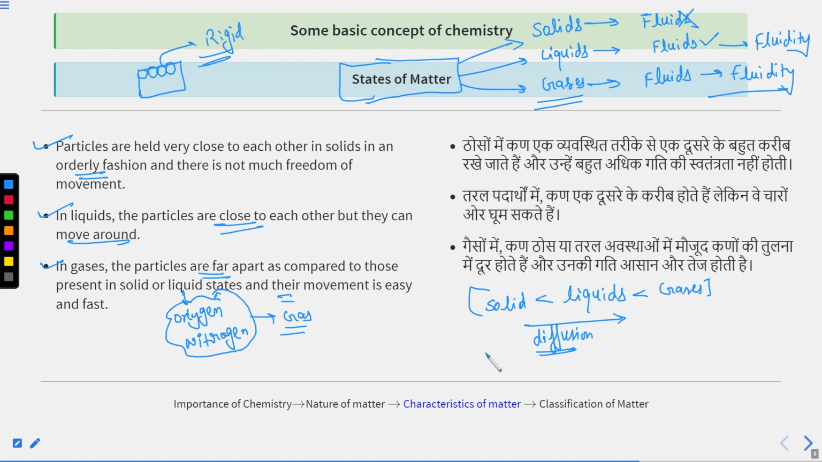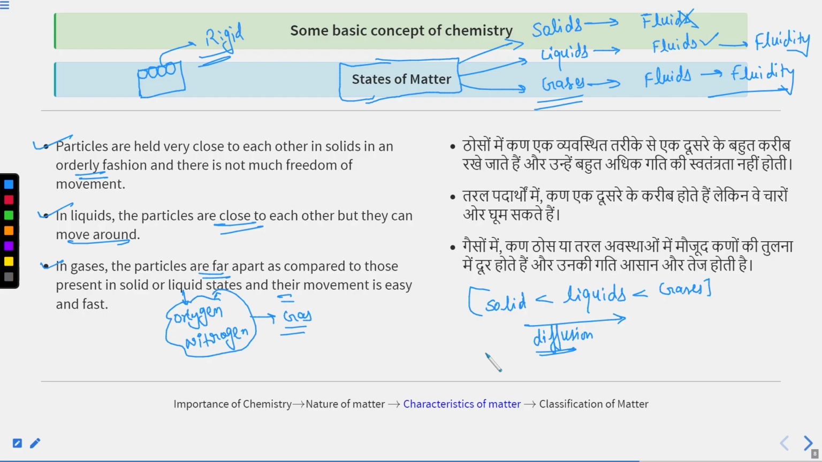The most important part: what is diffusion? Diffusion is the intermixing of particles of matter on its own, the movement of particles of matter from higher concentration to lower concentration. Like in cold water, diffusion will take place slowly as compared to hot water. Okay, let's move to the next point.